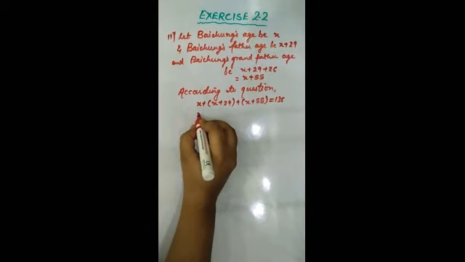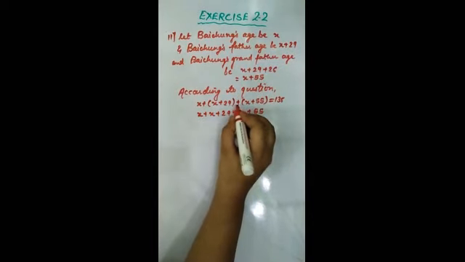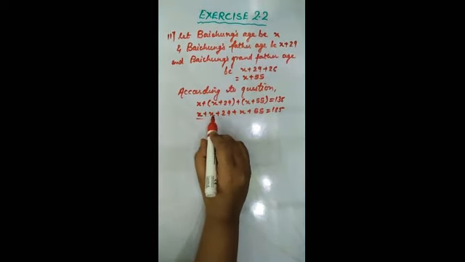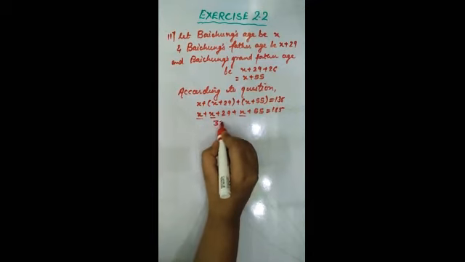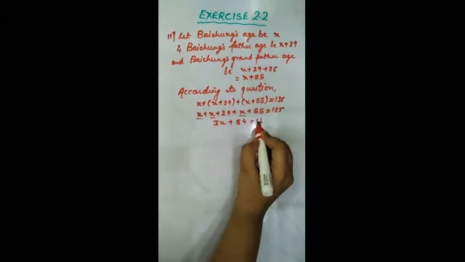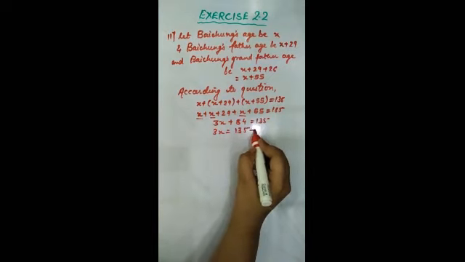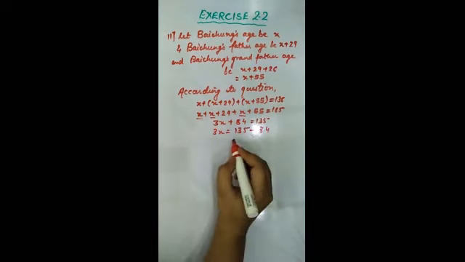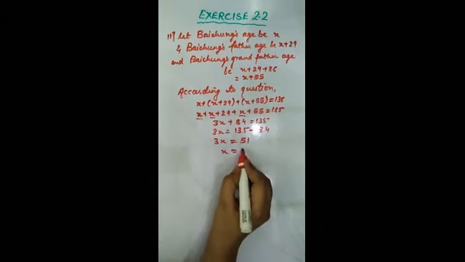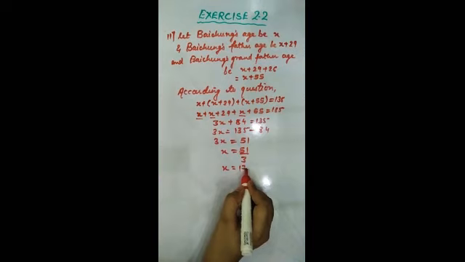So open the bracket, x plus 29 plus x plus 55, because there is no negative sign outside the bracket, so simply we have opened the bracket. X plus x plus x will be equals to 3x. 29 plus 55 will become 84, equals 135. So 3x will be 135 minus 84. This will be how much? 51. Now x is in multiplication with 3, so it will go on the right hand side as division. So x will be equals to 17.